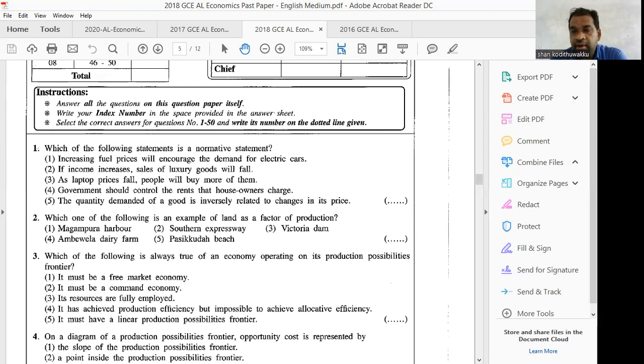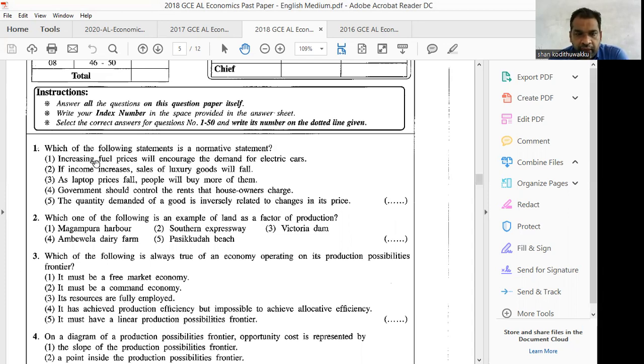Not like a positive statement. If you take a positive statement, they are really objective, and they are dependent on facts, evidence. If you are ready to accept, you can accept. Otherwise, you can reject. Therefore, positive statements are really dependent on facts, evidence. So, likewise, you should know the difference between a normative statement and a positive statement.